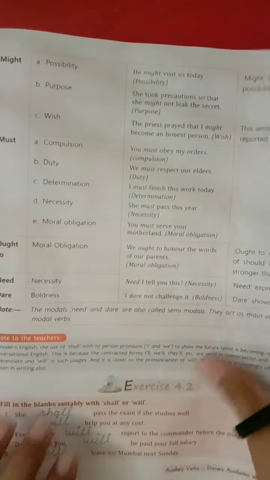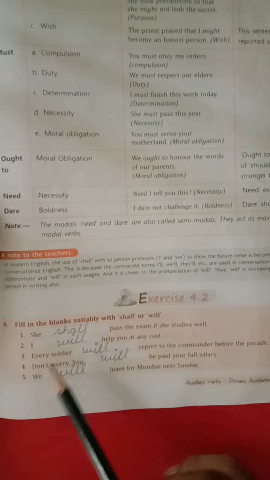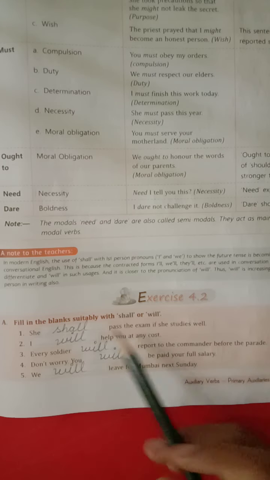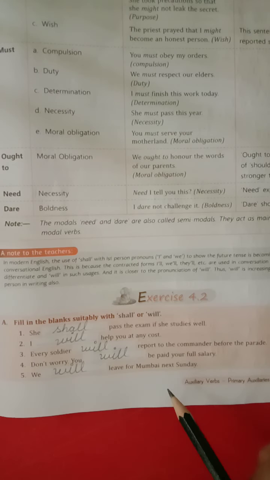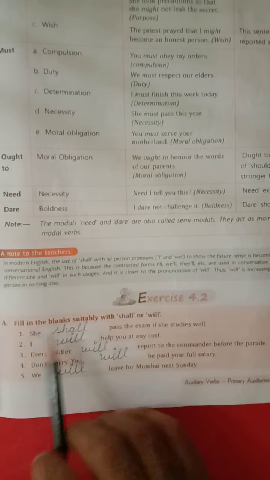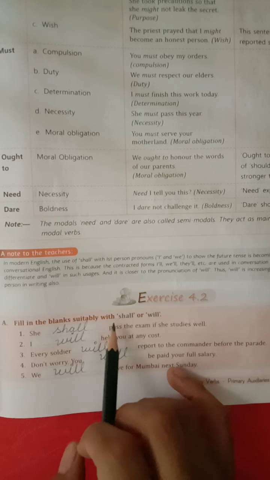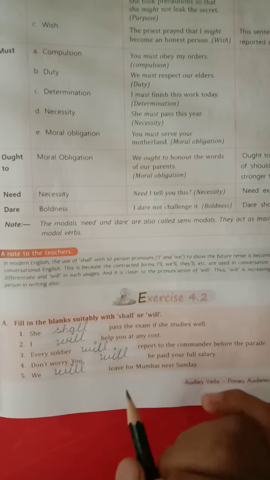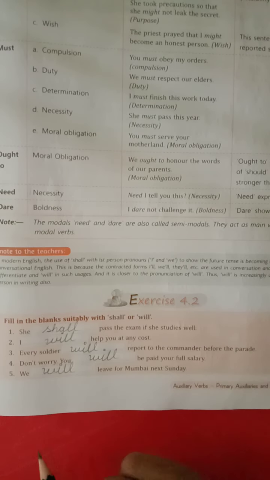Now next you have to take out exercise number 4.2. In this also some fill-ups are given. This you have to fill in the blanks with suitable word, shall or will. Inside this you have to write shall or will to fill up. So in which sentence will shall be used and where will will be used.